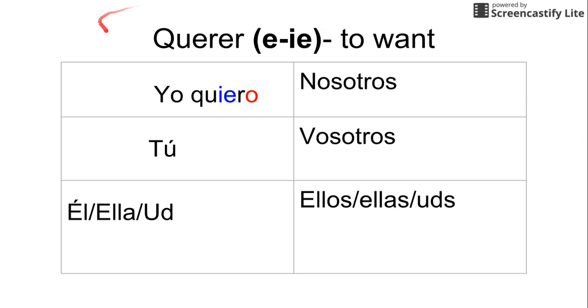We'll try another one here. We have querer, which is to want. It is an E to IE stem changer, and we're going to work this the same way we had jugar. We chop off the ER, because that's our first step, right, to chop off the ER off of the infinitive, and we're left with QUER as our stem. However, we see here that the E in the stem needs to change to IE.